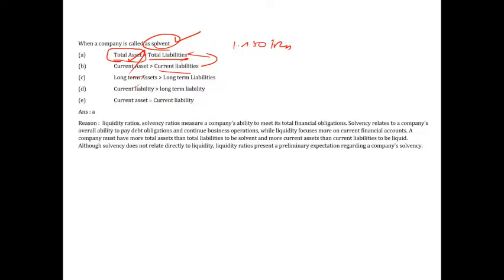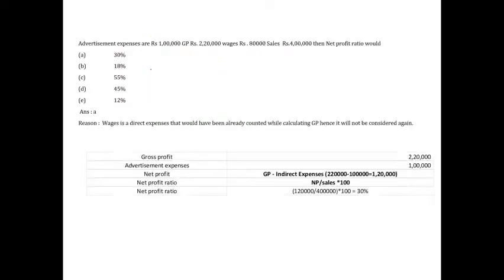So when will a company be called solvent? When your total asset is greater than total liability. Suppose in your question they are asking when a company is sound enough in liquidity, then current asset is greater than current liability. If you're talking about liquidity, then I will go with current asset. If you're talking about solvency, I have to go with total assets. You are getting it? All right.